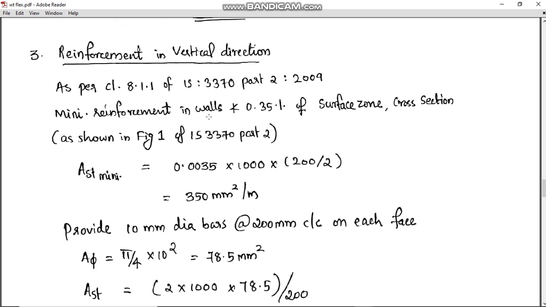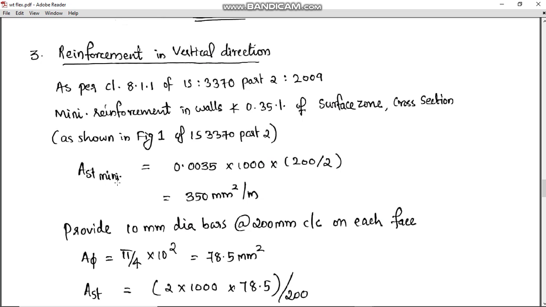walls. We have provided that as the vertical reinforcement should not be less than 0.35 percentage of surface zone cross section. Surface zone cross section means we have already said that if this is a wall, then outer face reinforcement controls d by 2 depth, then inner face reinforcement controls d by 2 of the wall depth. So half of the depth is controlled by one surface reinforcement. Okay, reinforcement on one face, so that is the surface zone cross section.